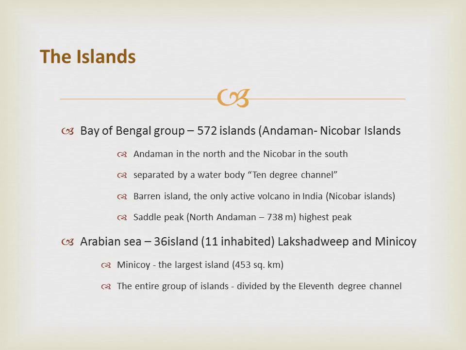Then the islands of the Arabian Sea are Lakshadweep and Minicoy. These islands are located at a distance of 280 km to 480 km from the Kerala coast. The entire island group is built of coral deposits. There are approximately 36 islands, of which 11 are inhabited. Minicoy is the largest island with an area of 453 square kilometers. The entire group of islands is broadly divided by the Eleventh Degree Channel, north of which is the Amini Island and to the south the Canannore Island.